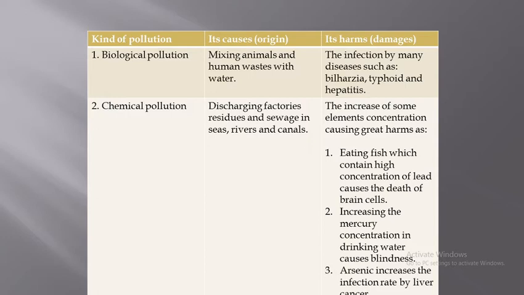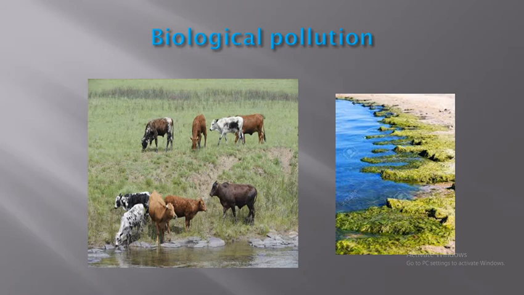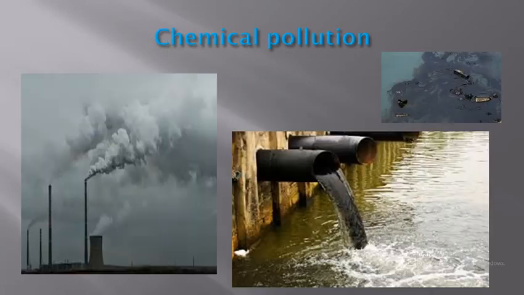So here we now know what biological pollution and chemical pollution are. We said that biological is the mixing of animal and human wastes with water, which may cause certain diseases like bilharzia, typhoid, and hepatitis.